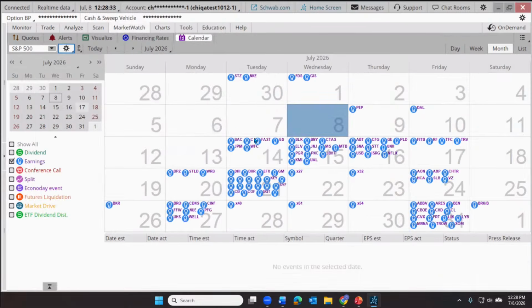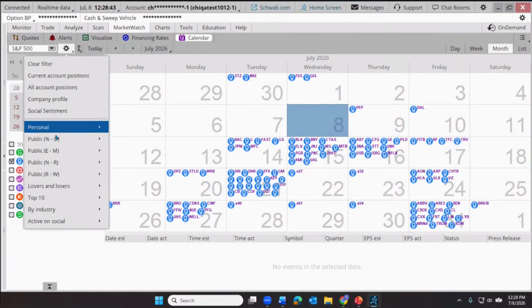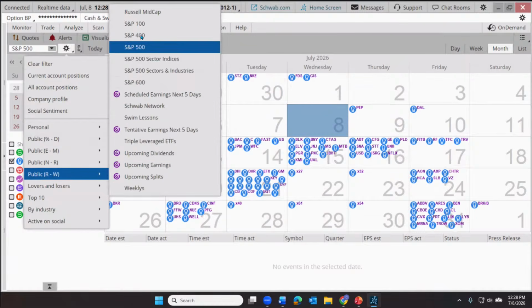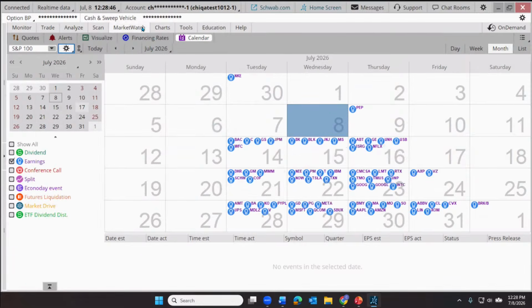Looks like there are quite a few S&P 500 companies announcing earnings this month. And right here's the 8th, even next Wednesday. A lot of announcements. How about we narrow that further? Let's look at maybe just the S&P 100. There we go. All right, so looks like we have coming up next week, Johnson & Johnson, we have General Electric, we have United Health, we have Intuitive Surgical, Netflix, and so on.